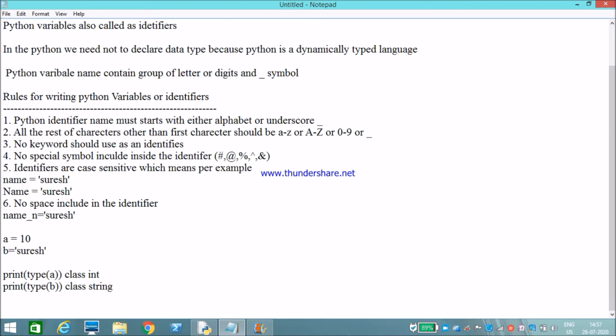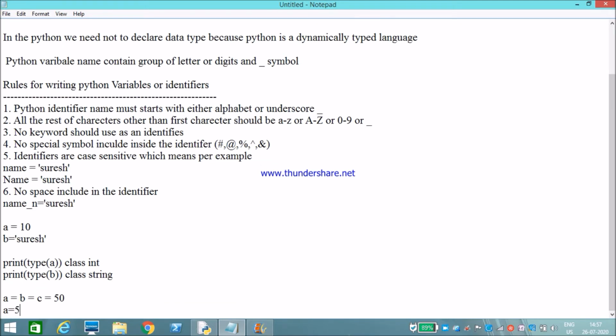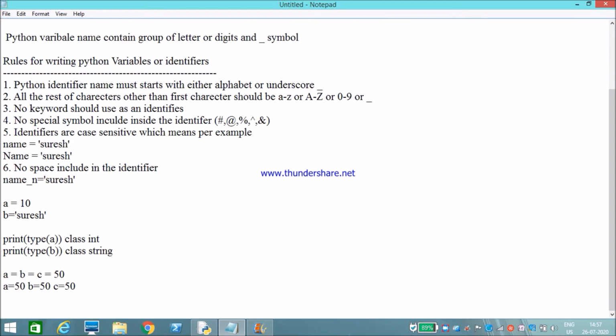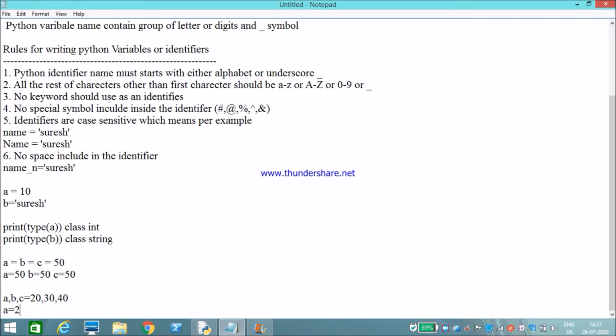We can also assign multiple variables with the same value, like a = b = c = 50. So it will assign a equals 50, b equals 50, c equals 50. We can also assign values by comma separated values: a, b, c equals 20, 30, 40. So it will assign a with 20, b with 30, c with 40.